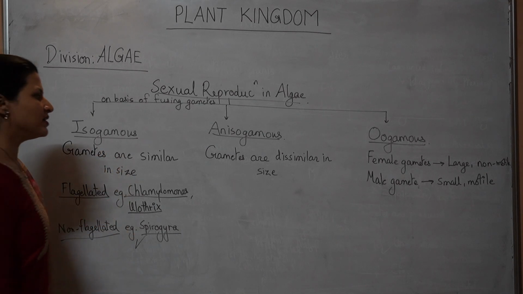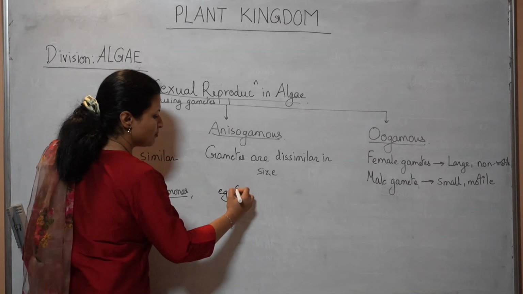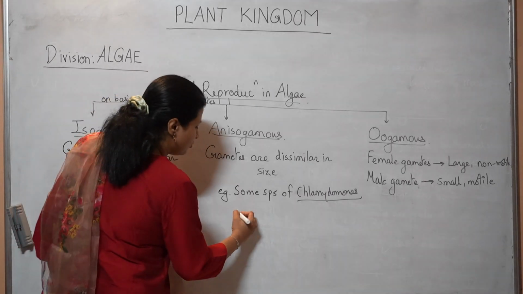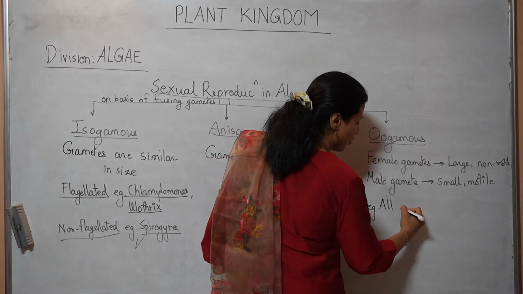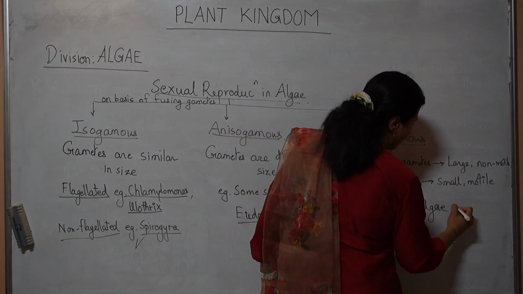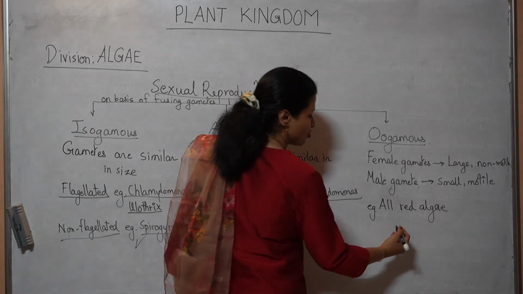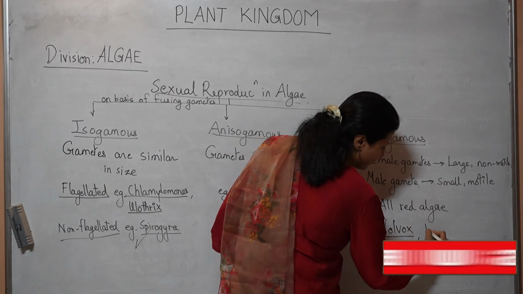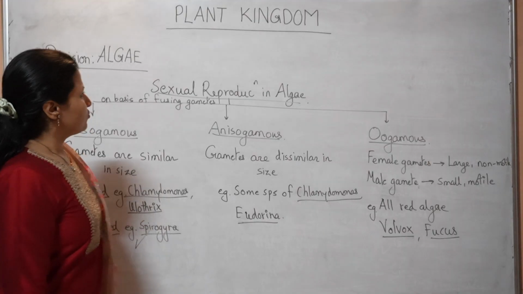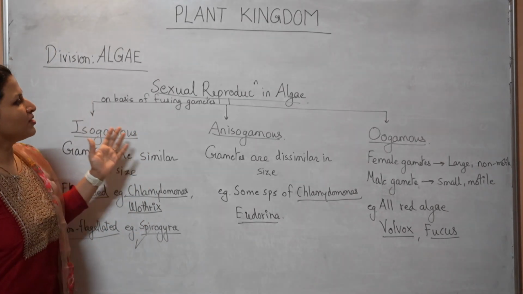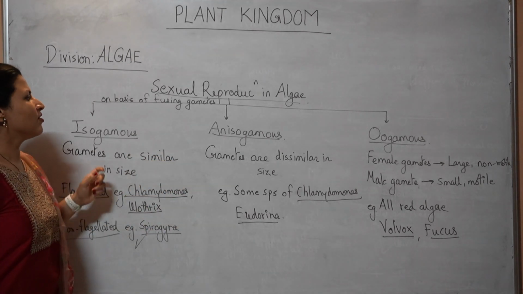In anisogamous, gametes are dissimilar in size. Example is some species of Chlamydomonas, then Eudorina. And for oogamous, example, all red algae show oogamous type of sexual reproduction, Volvox, Fucus. These are different examples of algae that show oogamous. So these are the three different types of sexual reproduction that takes place in algae on the basis of the fusing gametes.